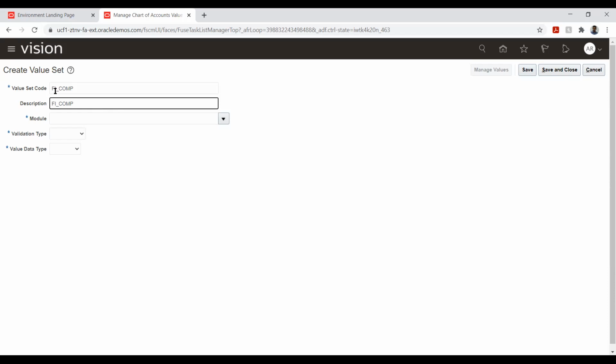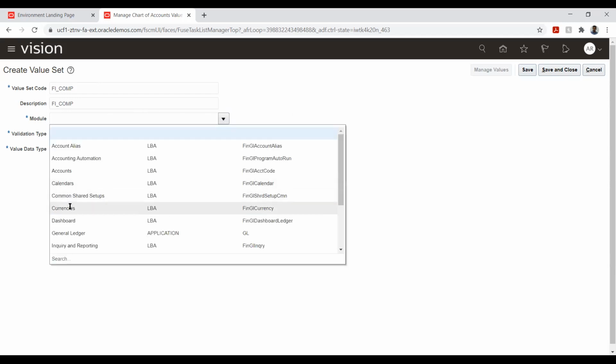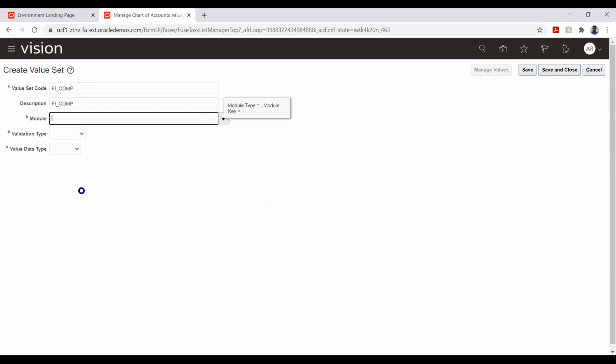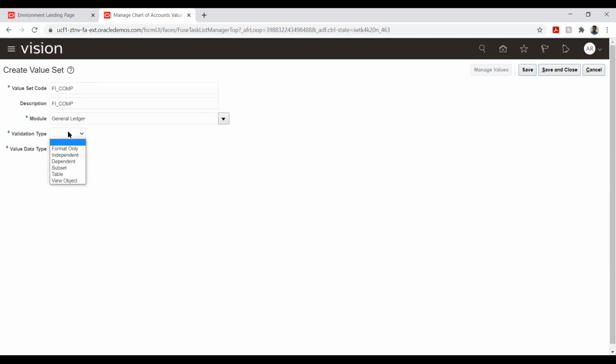So I'm saying FI, COMP, that is company, Fusion implementation, company. So here I need to select the module. So the module is general ledger. Why? Because we are configuring the chart of accounts, and this chart of accounts is under the general ledger module.